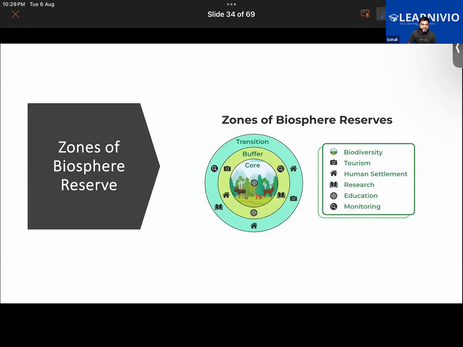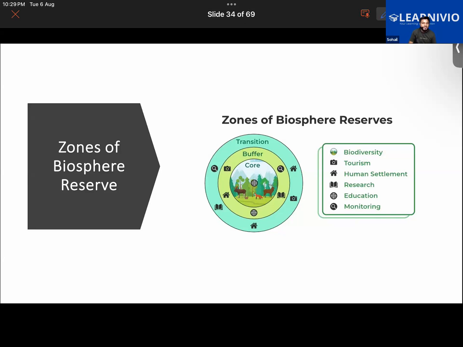Apart from that, they can perform other non-destructive economic activities, like apiculture or sericulture, that is, production of honey or production of silk. That will be allowed in the transition zone.